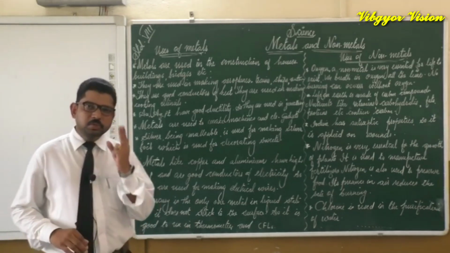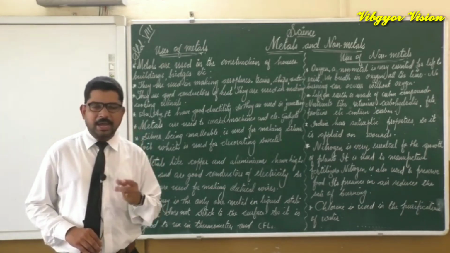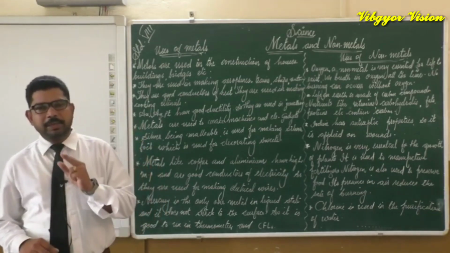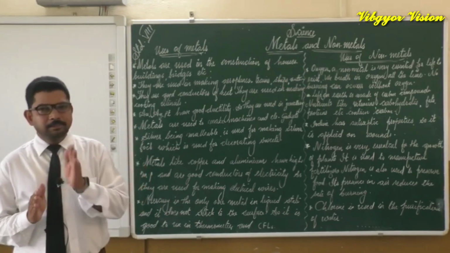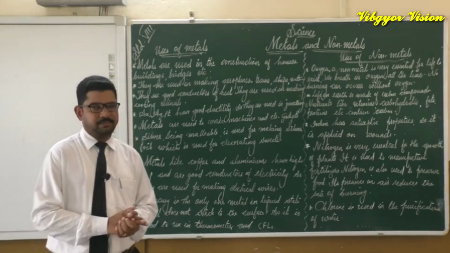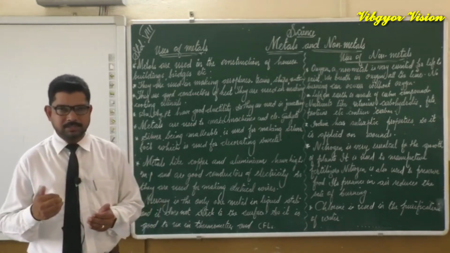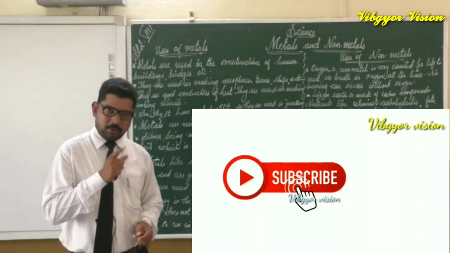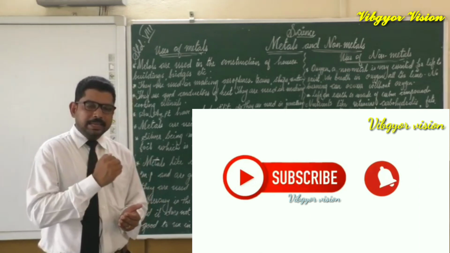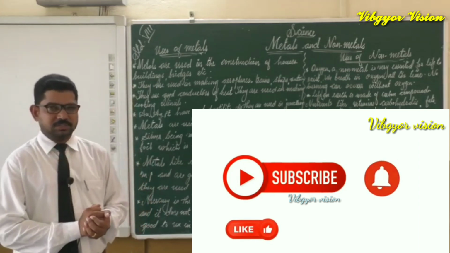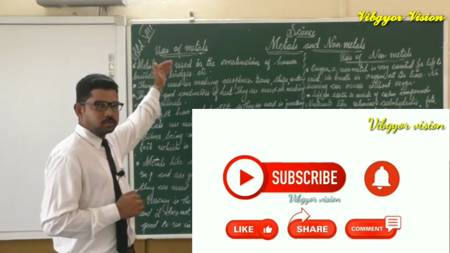So due to these two properties, what are the two properties? One is it is in liquid state, and next one, it does not stick to any surface. Due to these reasons, mercury is used in thermometers. It may ask the question, why mercury is used in thermometers? There are two reasons. First one, mercury is in liquid state, and second one, mercury does not stick to surface. These are the points for this question. We have completed the uses of metals.